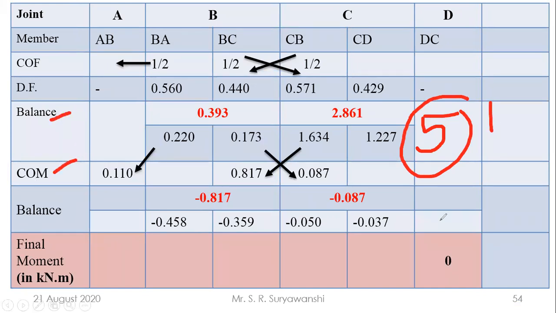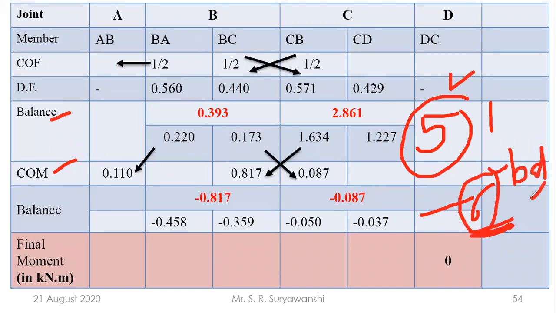Then after the 6th balance step, make the summation of movement. If the number of cycles is less or more, the answers vary. In the PPT there are fewer, only 3 cycles. You have to consider 5 balance and carryover movement cycles and find the summation of movement at the 6th balance step. That is the homework.